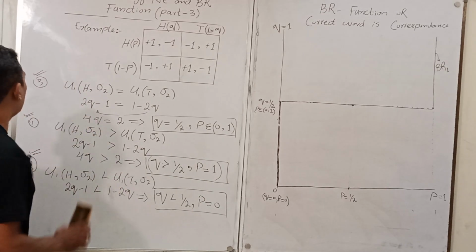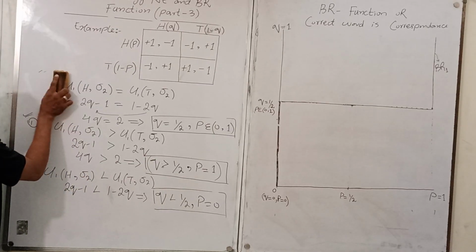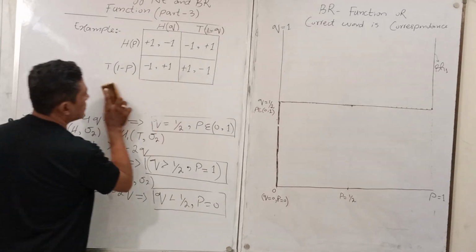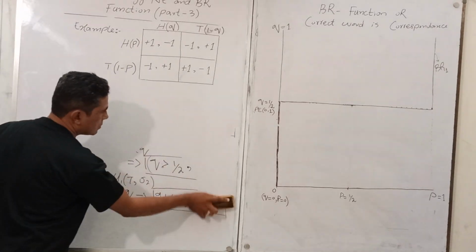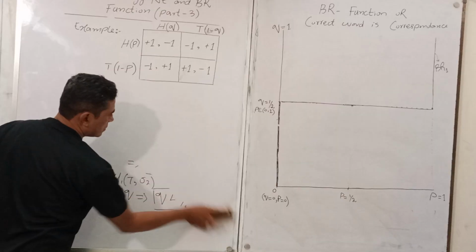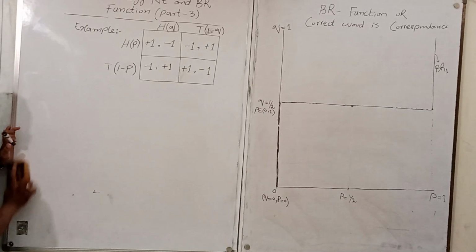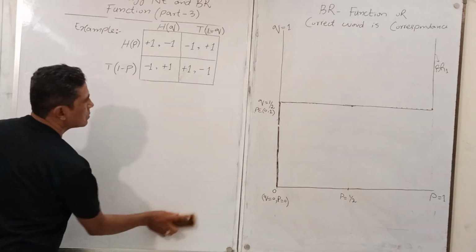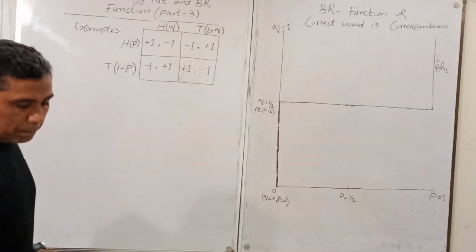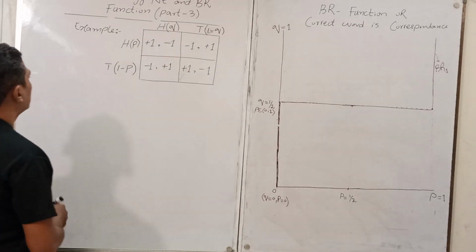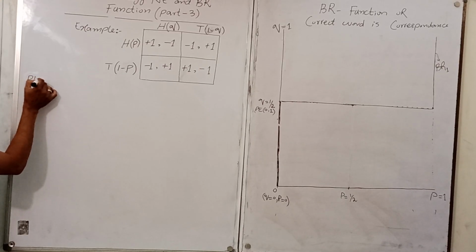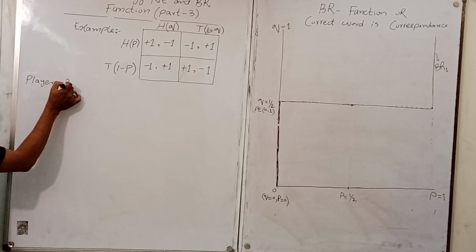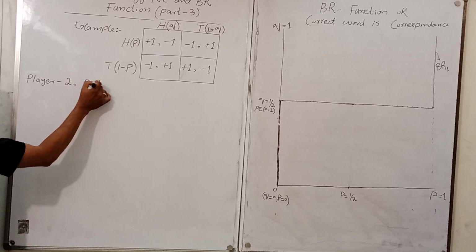I'm going to rub these values. What about player 2? Player 2, BR.